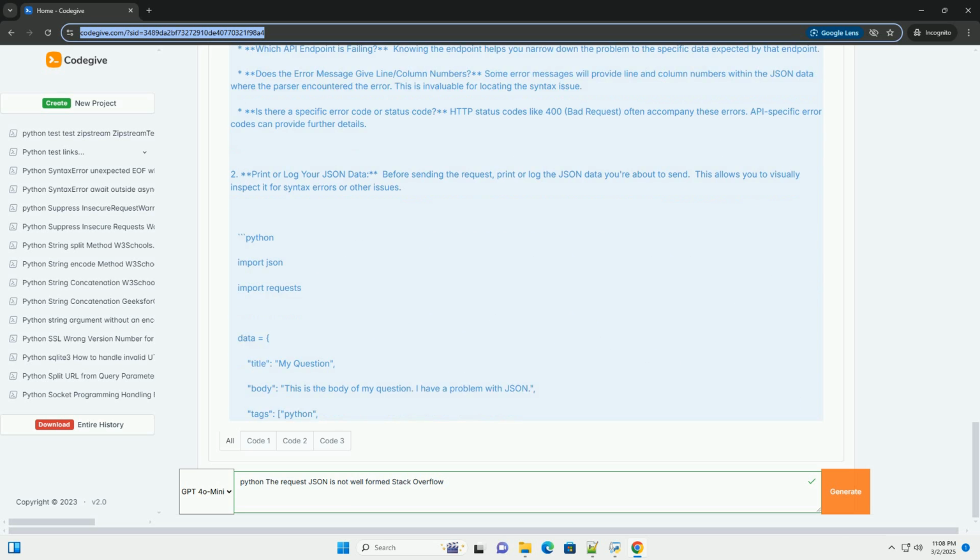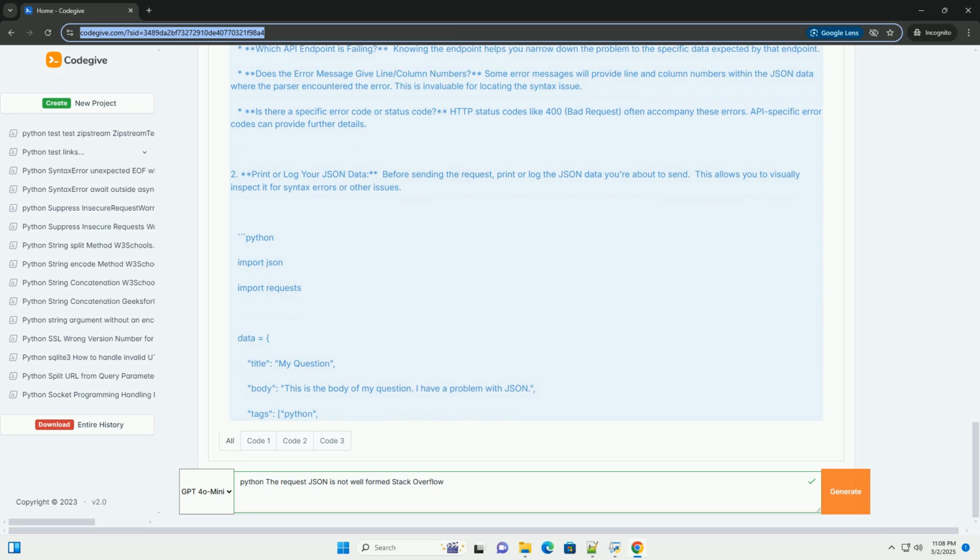6. Experiment with minimal data. Try sending a simplified version of your JSON data with only the absolutely required fields. If that works, gradually add more fields until you find the one that's causing the error. This helps isolate the problematic data. 7. Check character encoding. Verify that your data is encoded in UTF-8. If you suspect encoding issues, try explicitly encoding your data to UTF-8 before serializing it to JSON.